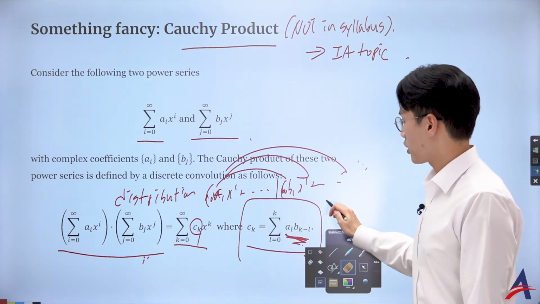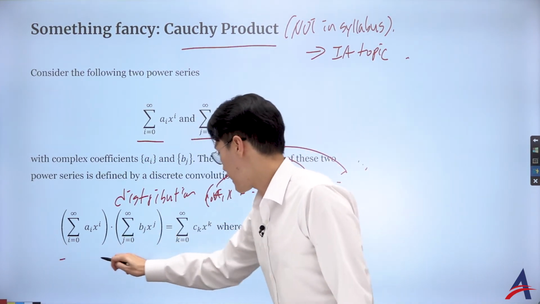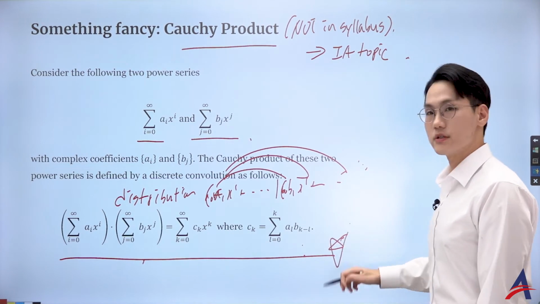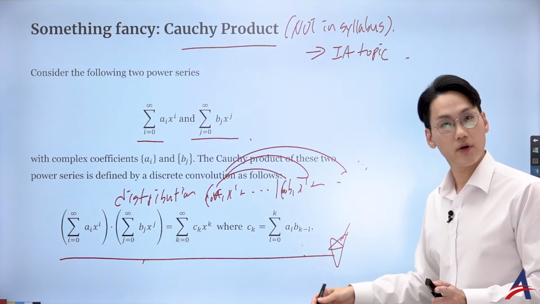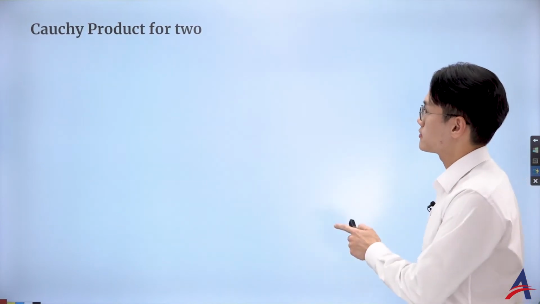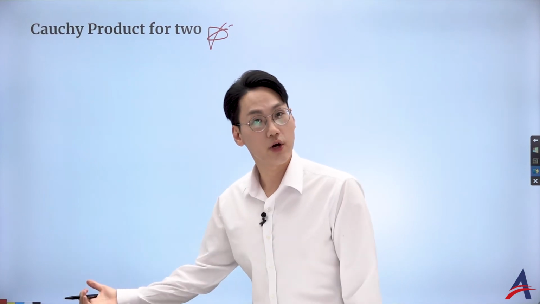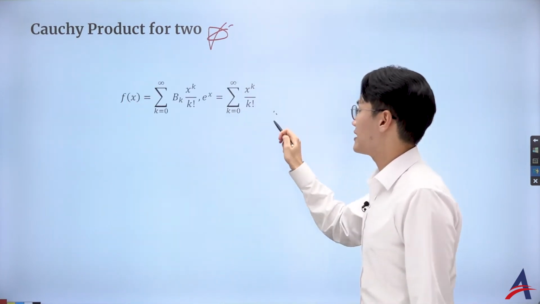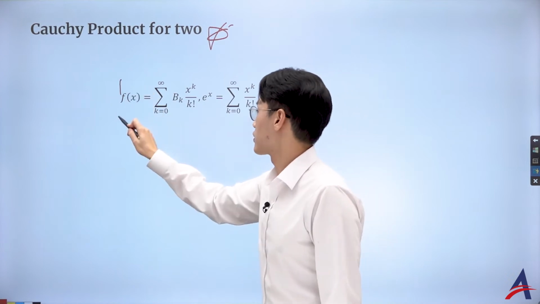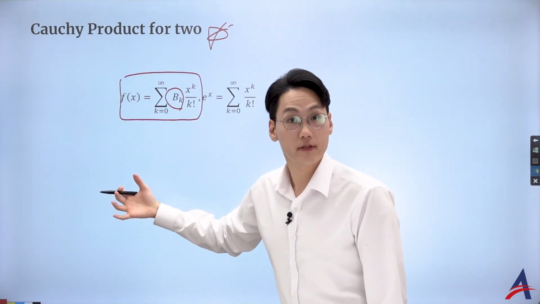I'm not going to talk about this in detail, but I want you to accept this technique so we can discuss further. So I want you to pause the video and just write down the identity. Have you done that? That's great. So let's get into it. How can I use this Cauchy product for what we wanted to discuss? What we wanted to get is this fancy function, and hence define the Bernoulli numbers as its derivatives.